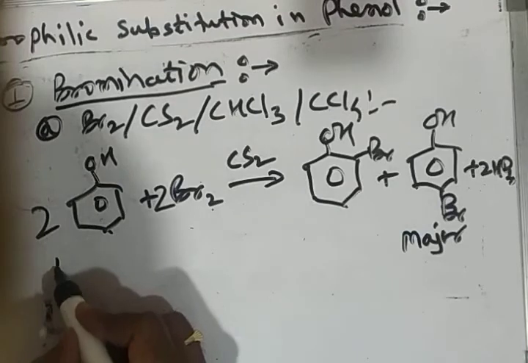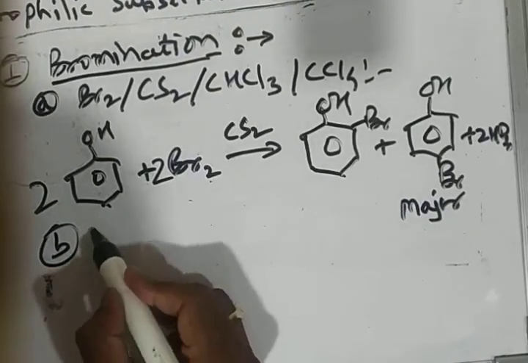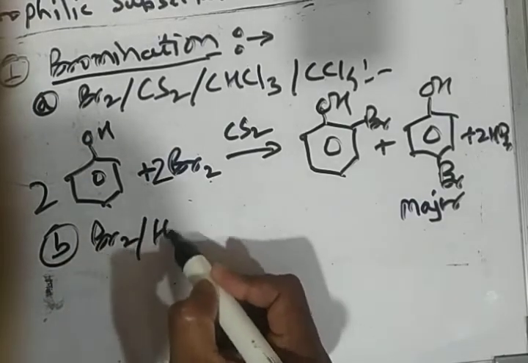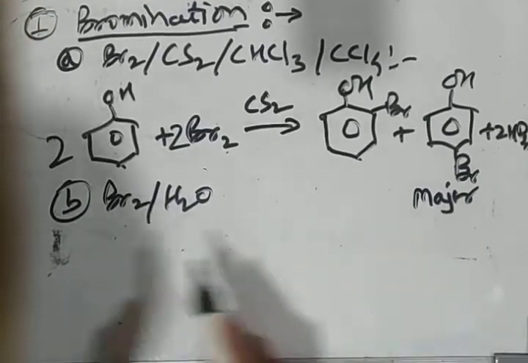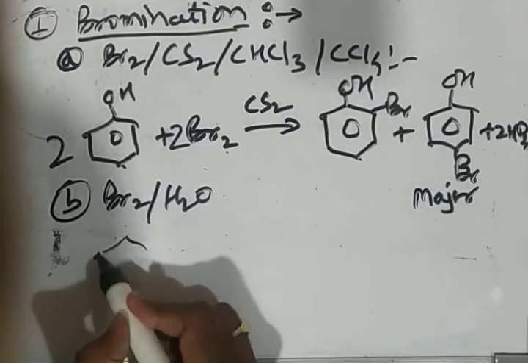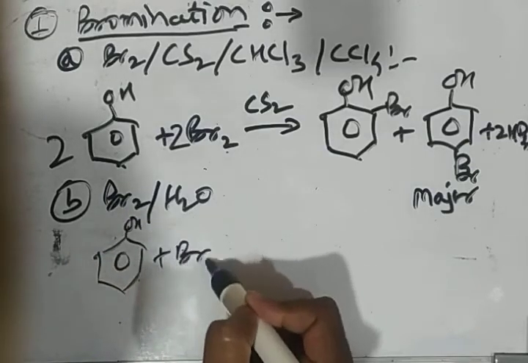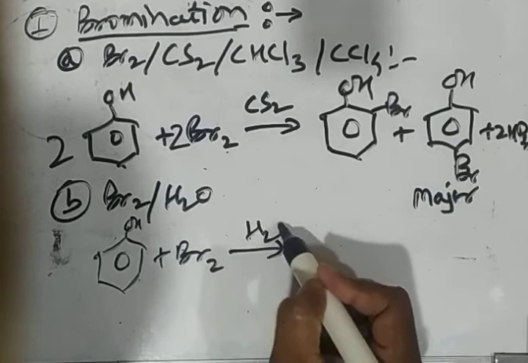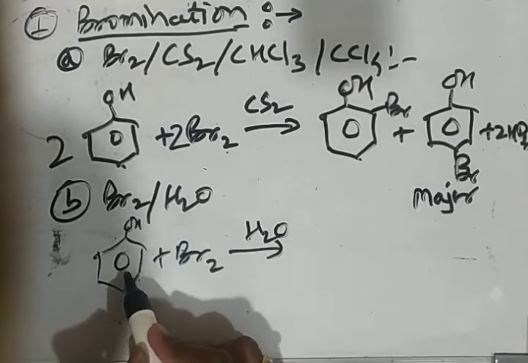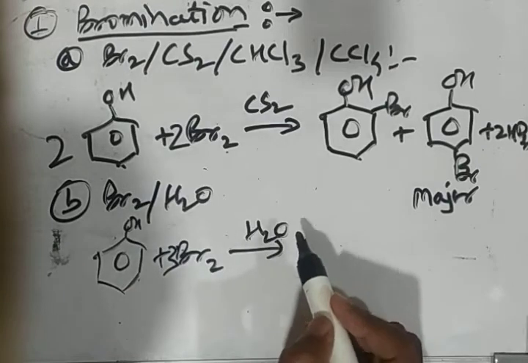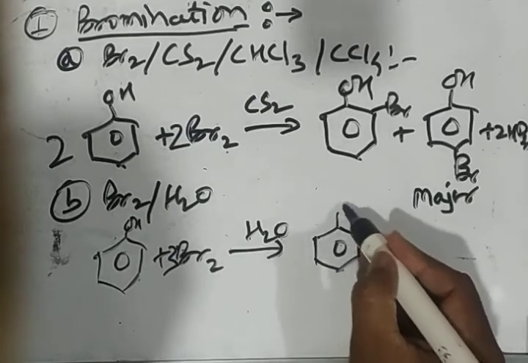If the same reaction is carried out in presence of water, means bromine in presence of water, or action of bromine water on phenol, then what happens? Phenol, on reacting with bromine in presence of water, undergoes tribromination, means one molecule of phenol reacts with 3 molecules of bromine to give white precipitate of